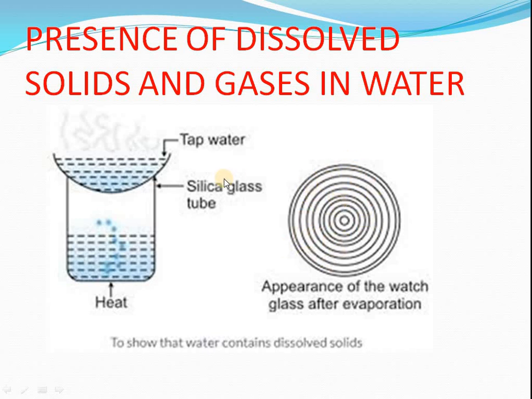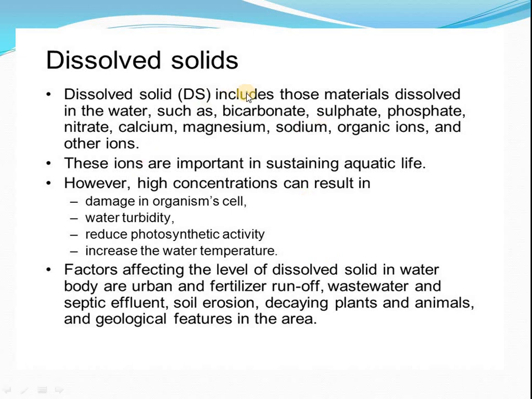This signifies that tap water contains dissolved salts, and that is causing the formation of concentric rings. So what are these dissolved solids? Dissolved salts means dissolved solids. What are they made up of?